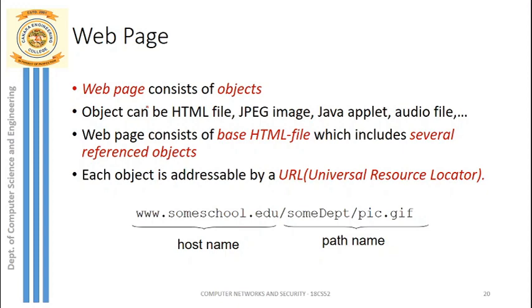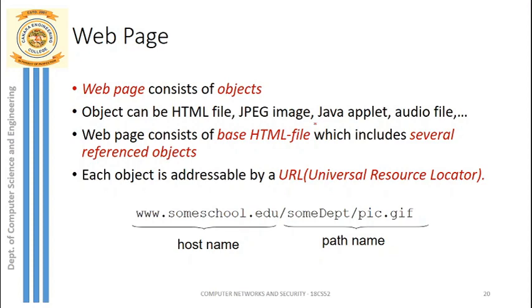Normally a web page can contain a basic HTML file, some JPG images, or it may contain Java applets, or it may also consist of audio or video files. In short, we call them objects. This is one terminology we normally use for the content of a web page.